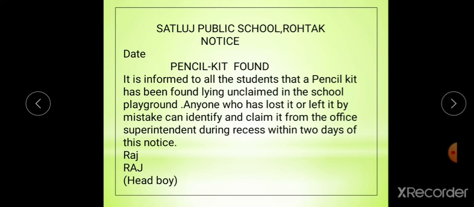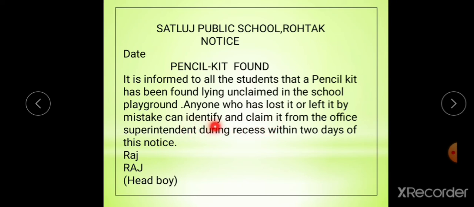Now, students, in the body of this notice, it is informed to all students that a pencil kit has been found. Which article? Pencil kit has been found lying unclaimed in the school playground. Where, students? In the school playground. And anyone who has lost it or left it by mistake can identify and claim it.